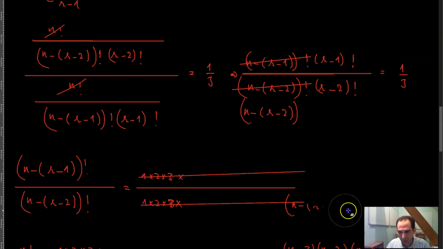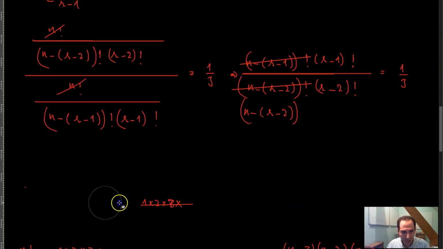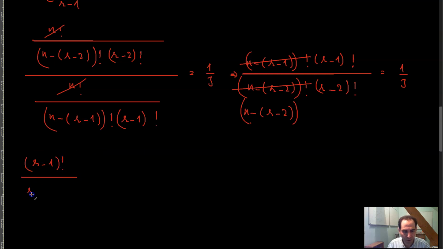Moreover, what I can do is that I have r minus 1 factorial over r minus 2 factorial. And these things, at least until you get comfortable with them, well, I had always this dream in my mind.